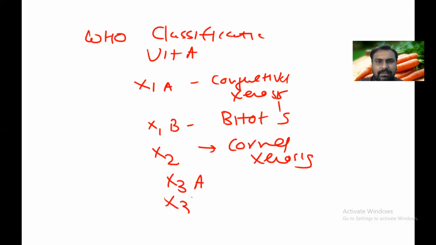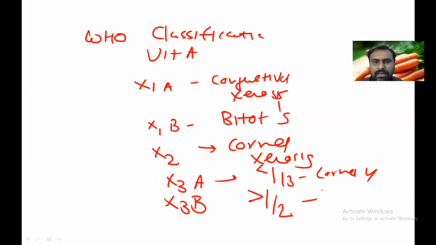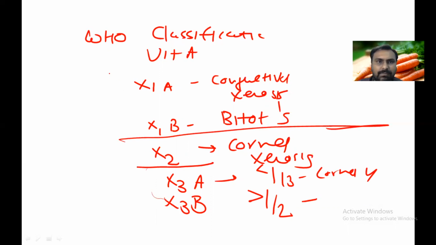X3A and X3B. X3A is where less than 1/3 of the cornea is ulcerated, and when more than half of the cornea is involved, it is called X3B. Up to this part, we can treat the patient, night blindness and everything. There is something called XN. Sorry, it is night blindness.